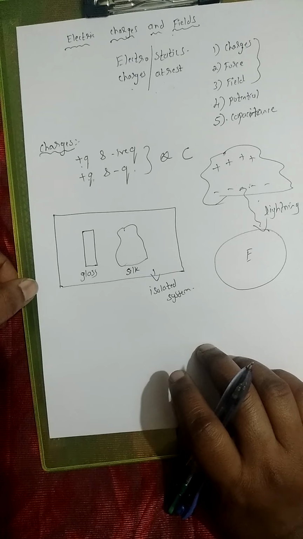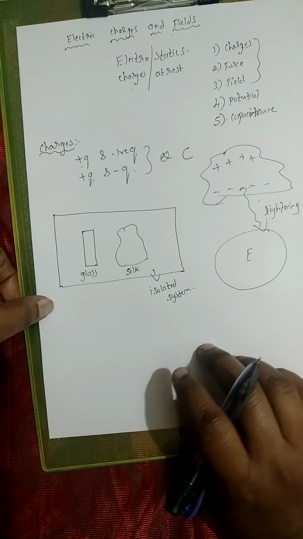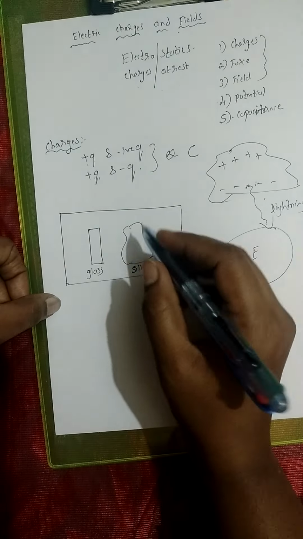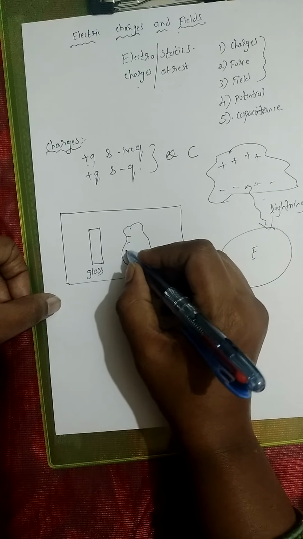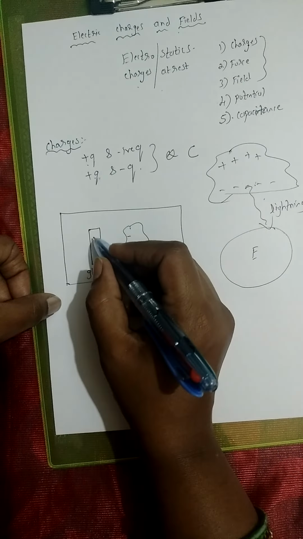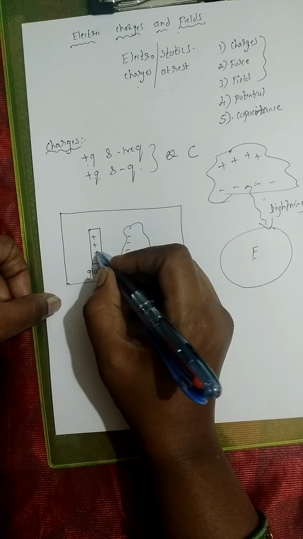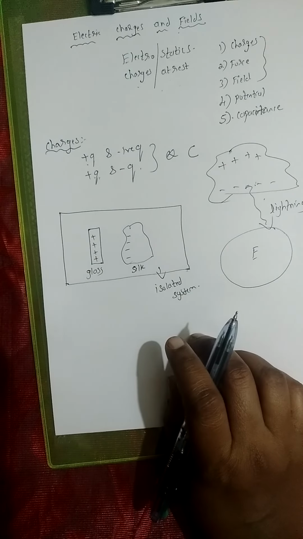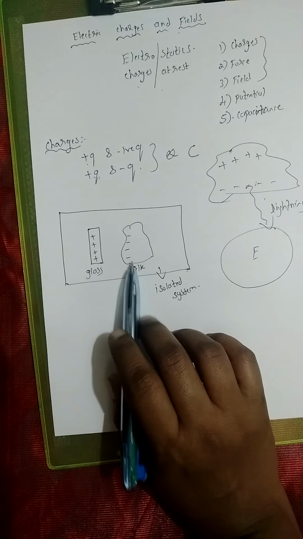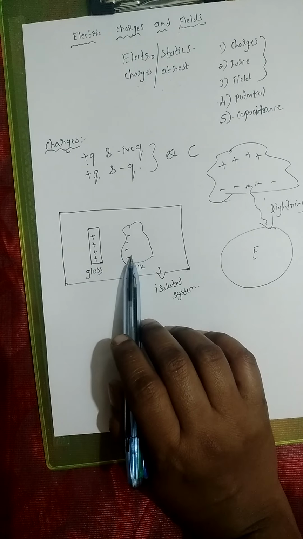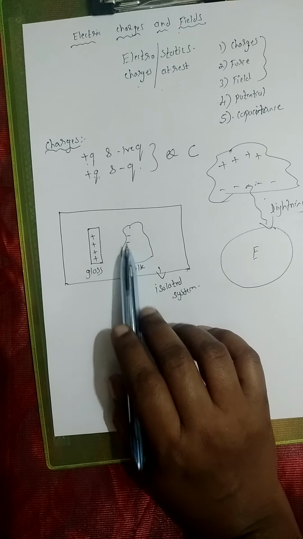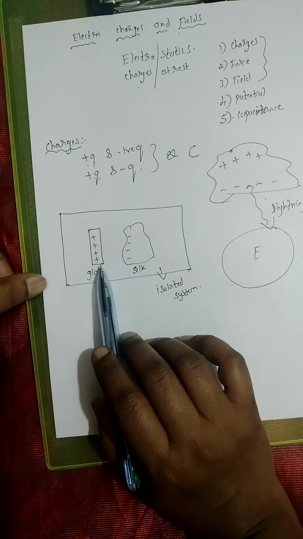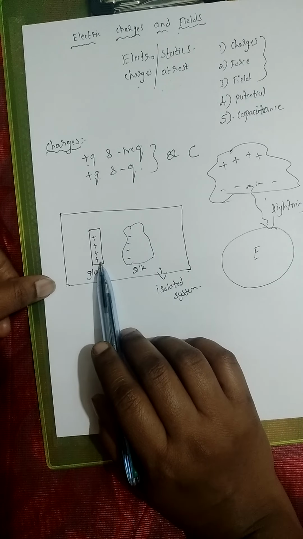Because of that frictional force, this silk cloth will become negatively charged, and this glass rod will become equally positively charged, okay. Remember what I am telling you: when you rub them together, the silk cloth is becoming negatively charged and the glass rod is becoming equally positively charged, okay, right?